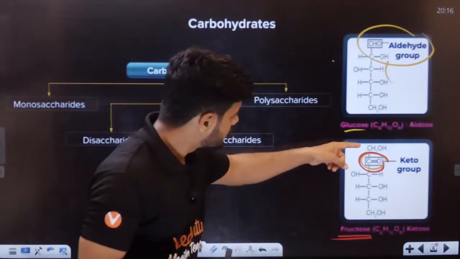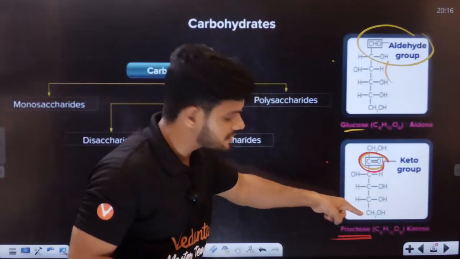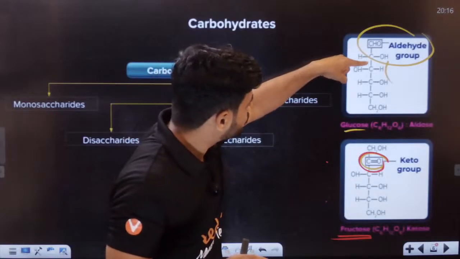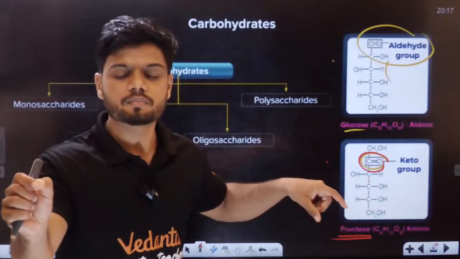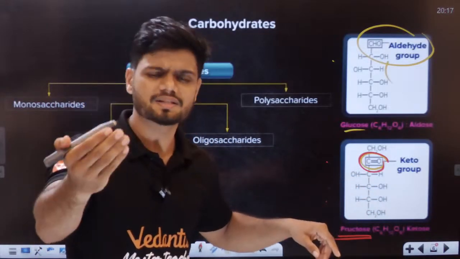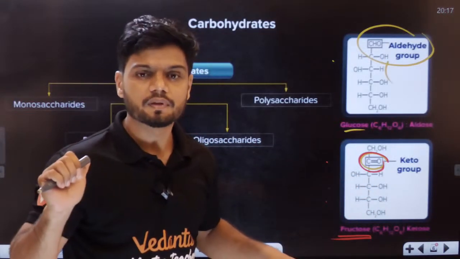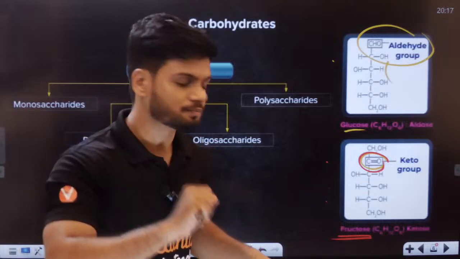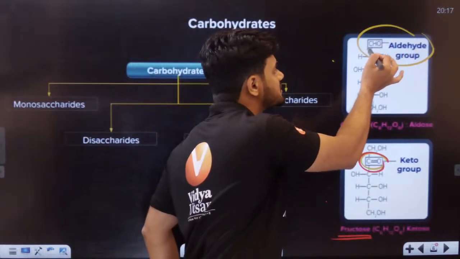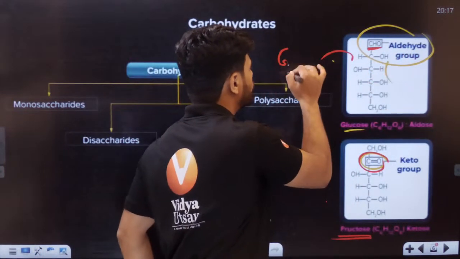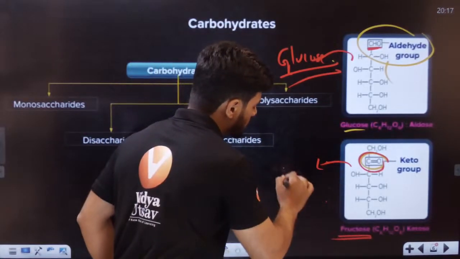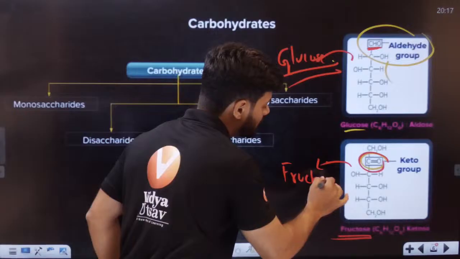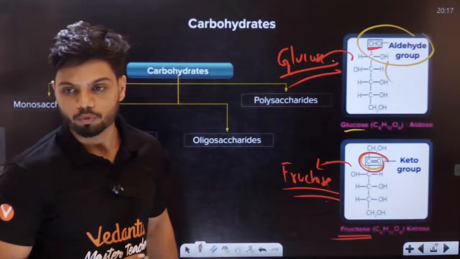See here, how many carbons? 1, 2, 3, 4, 5, 6. Six carbons. So both glucose and fructose have 6 carbons. Both have 6 carbons, but the difference is the functional group here. We can see an aldehyde CHO in the case of glucose. In the case of fructose, we can see a ketone group.